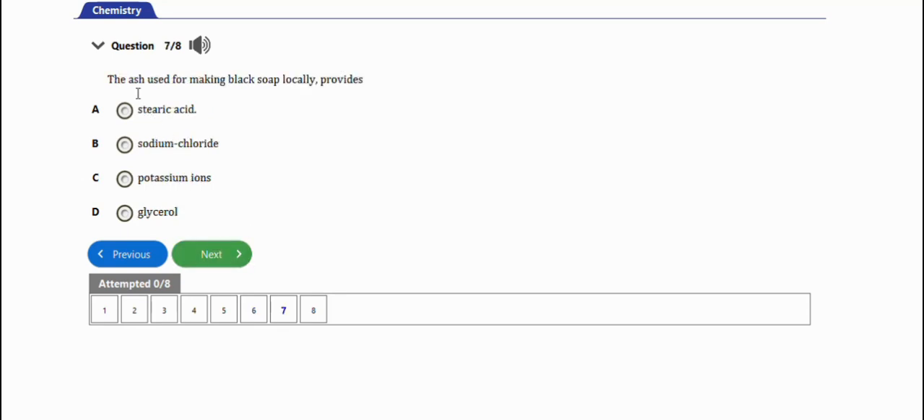The next question will be this one. It says the ash used for making black soap locally provides: we have stearic acid, sodium chloride, potassium ions, glycerol. So the right answer would be option C, which is potassium ions.